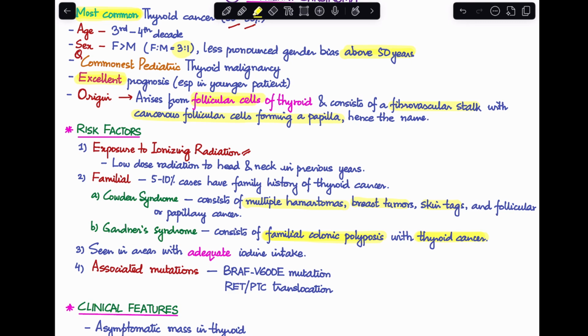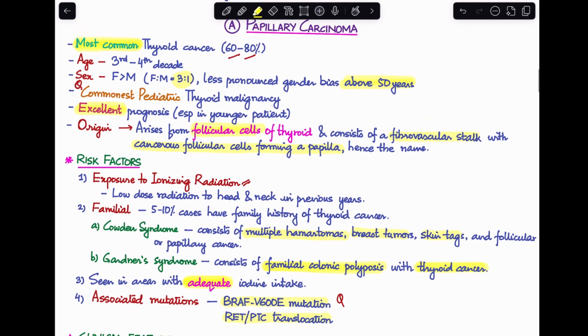Third, it has been seen that papillary carcinoma is seen more commonly in areas where there is adequate iodine intake, whereas follicular carcinoma is seen more in places where there is iodine insufficiency. And last, another very important MCQ question is what are the associated mutations with papillary carcinoma? The most common ones are the BRAF V600E mutation, and second is the RET PTC translocation. So, these are a lot of important MCQ points that I have discussed so far.